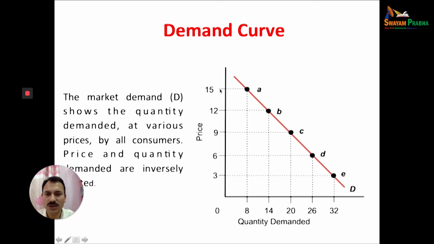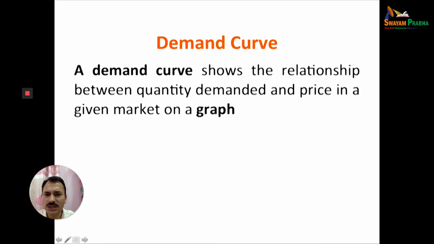But here, the higher the price, the lower the demand; the lower the price, the higher the quantity demanded. So the demand curve shows the relationship between quantity demanded and price in a given market on a graph. When we present the quantity demanded and price in a graph, it is the demand curve.